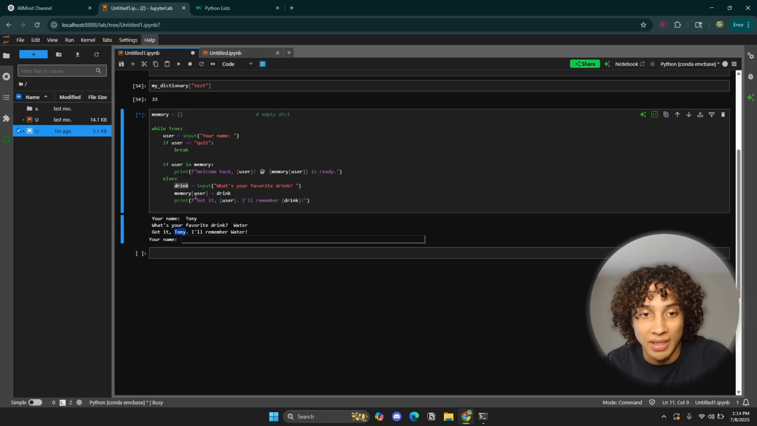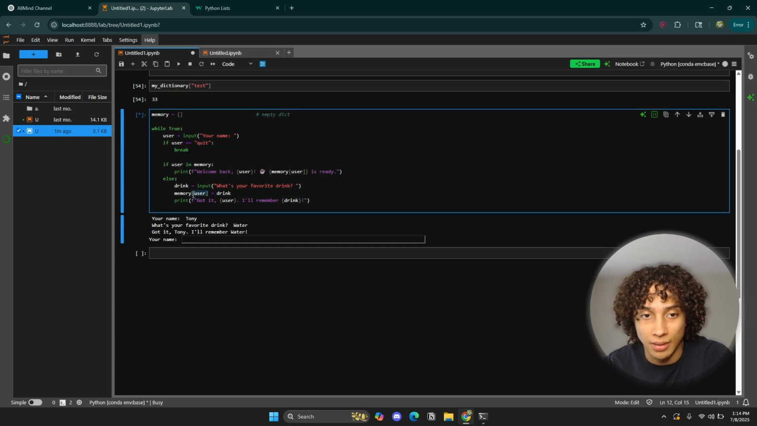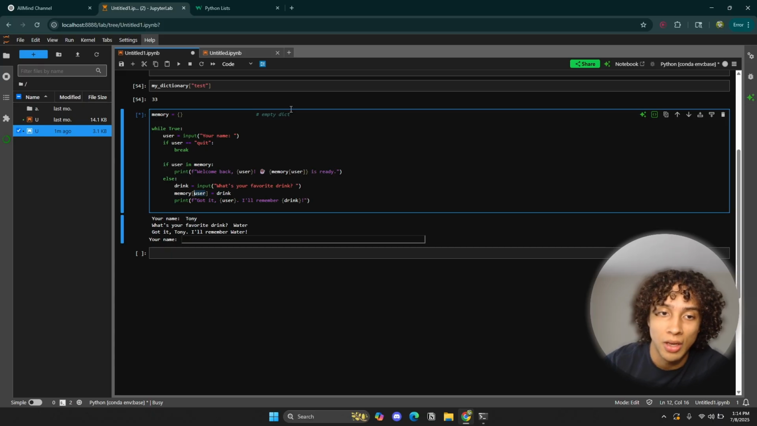The reason it said my name is because right here, the program is indexing user. So remember, user is just my name, right? Here, user is already stored in my user variable. In this line of code, we're storing user, we're storing Tony, and we're pairing it up with a specific value. What is that specific value? Well, my favorite drink. So right here in this line, we're creating a new element in our dictionary.